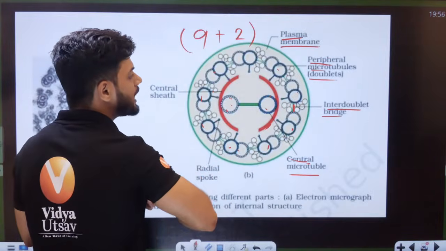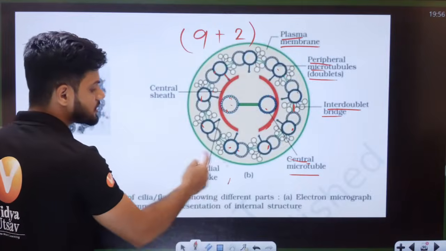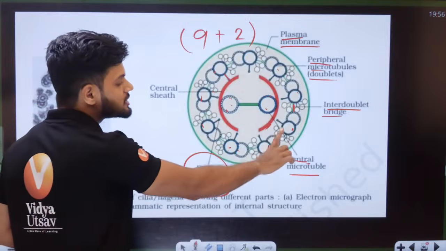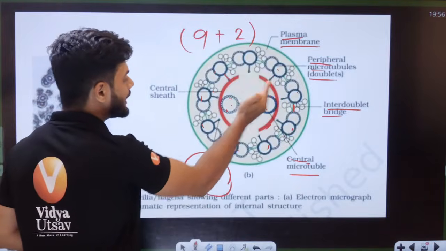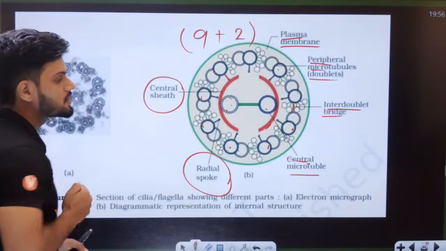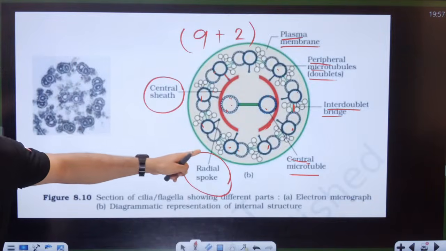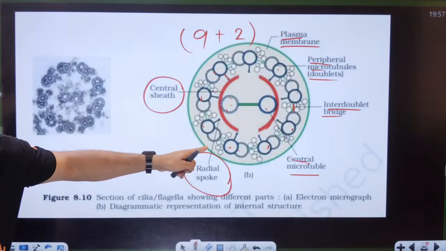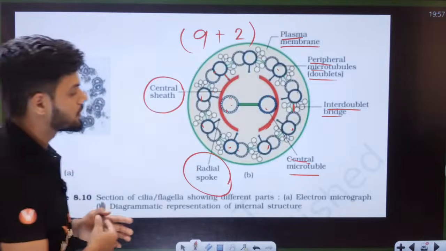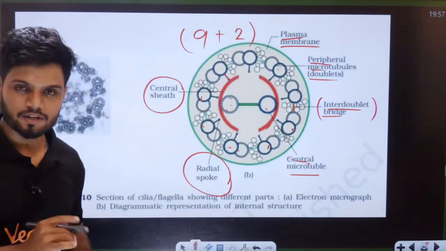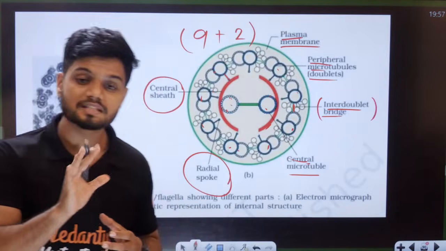Okay. Then we have the radial spokes. Can you see, students? Radial spokes coming out here. Radial spokes are connected to what? Radial spokes are connected to the entire central sheath. See, this is different, students. This is called the inter-doublet bridge. Inter-doublet bridge is similar to linker.